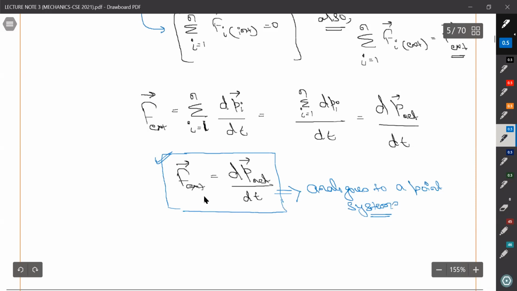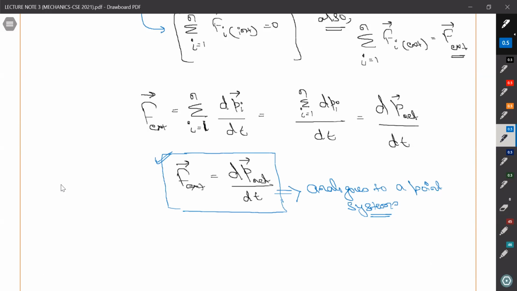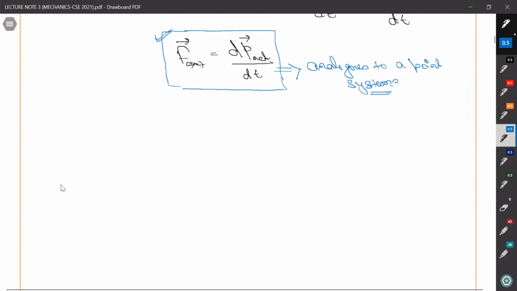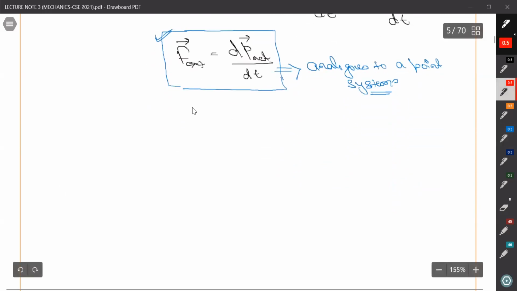This is analogous to a point system. We have written this also for a point system, F equals dp by dt. So here also I am trying to make you understand through a problem.